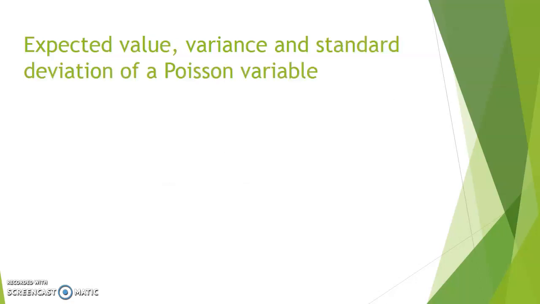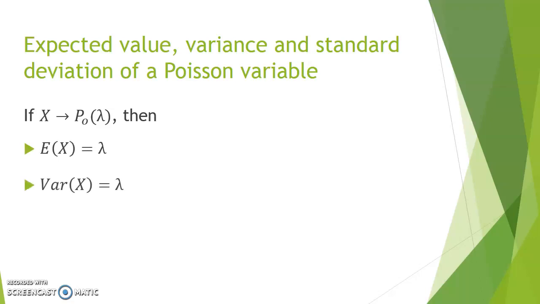As for previous discrete variables, we have formulas to represent the expected value, the variance, and standard deviation of a Poisson distribution. So for a Poisson distribution, its expected value is its average, so lambda. The variance actually turns out to be lambda as well, and therefore the standard deviation is the root of lambda.